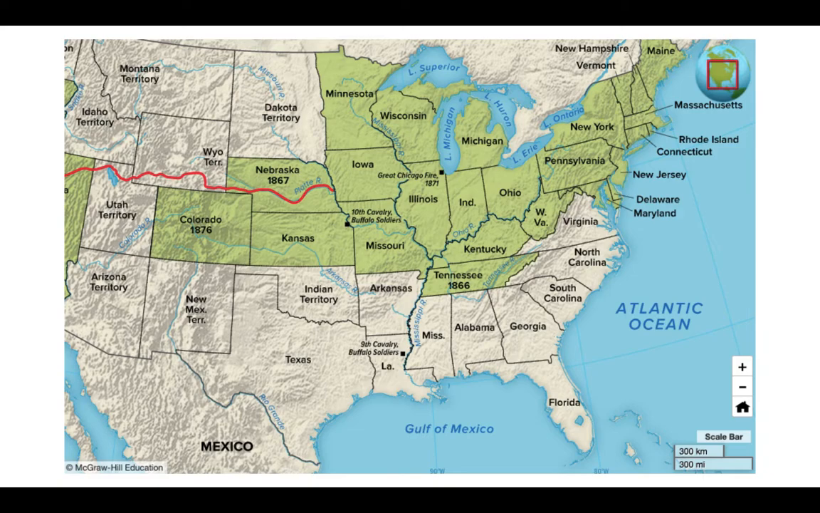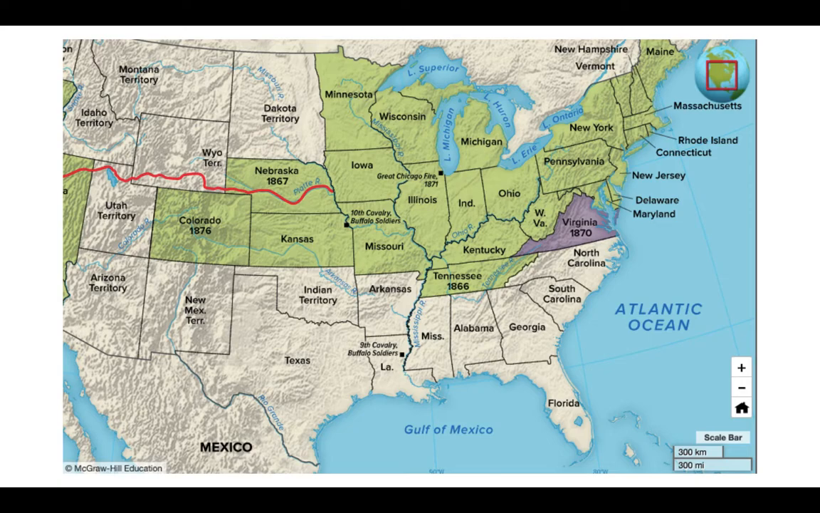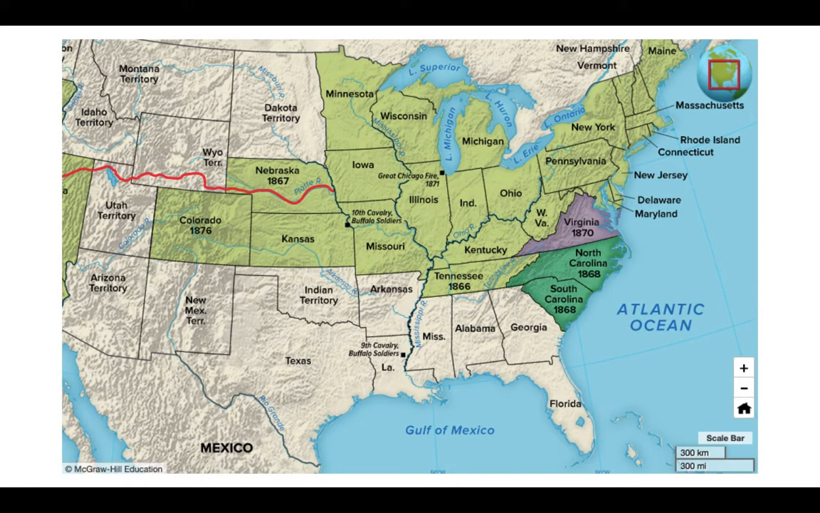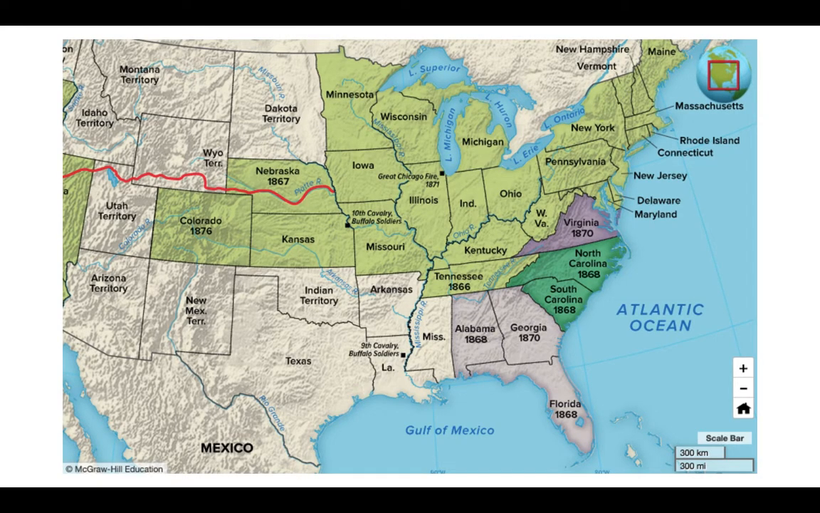So these 5 districts were set up by the United States and run by the U.S. Army. So the first one was Virginia. Virginia was the largest southern state at the time, and they weren't readmitted into the United States until 1870, so about 5 years after the Civil War. North Carolina and South Carolina were both readmitted into the U.S. in 1868. They were the second military district. Georgia, Alabama, and Florida were the third district of the Reconstruction effort run by the U.S. Army. Alabama and Florida were readmitted in 1868, and Georgia in 1870.